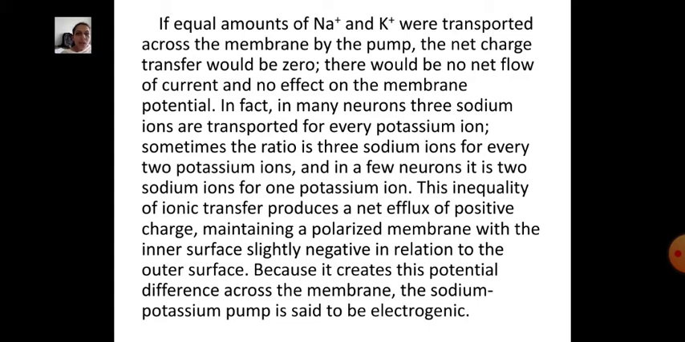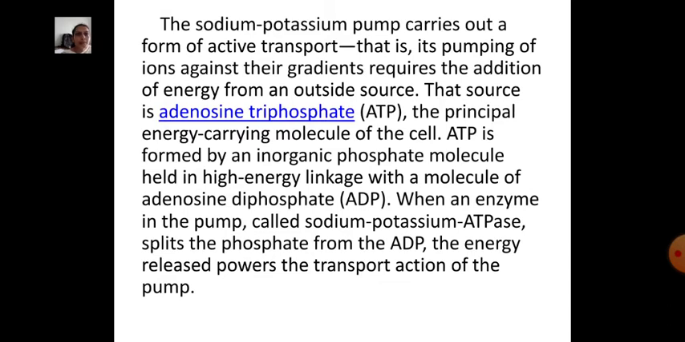This inequality of ionic transfer produces a net efflux of positive charge, maintaining a polarized membrane with the inner surface slightly negative in relation to the outer surface. Because it creates this potential difference across the membrane, the sodium-potassium pump is said to be electrogenic.